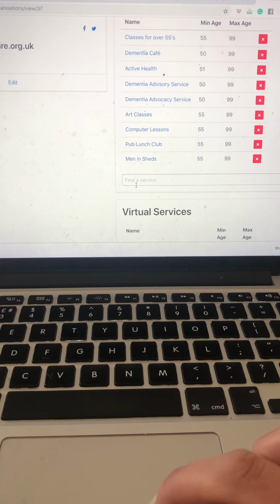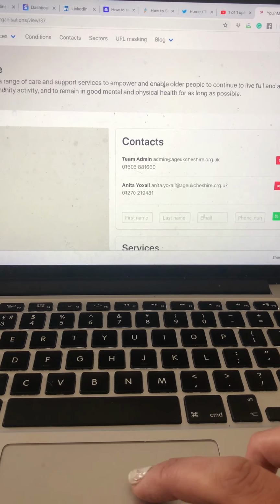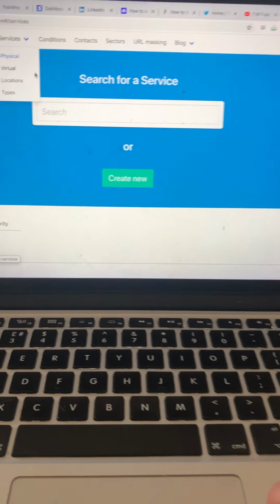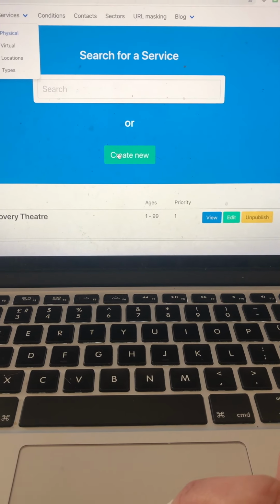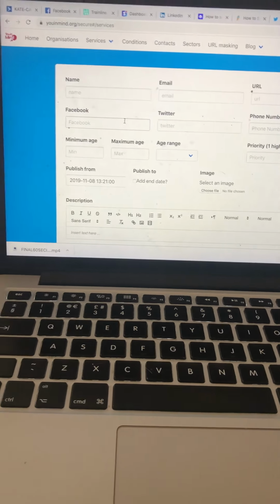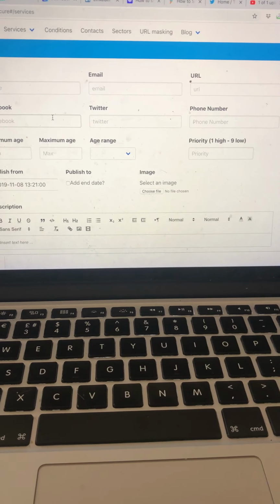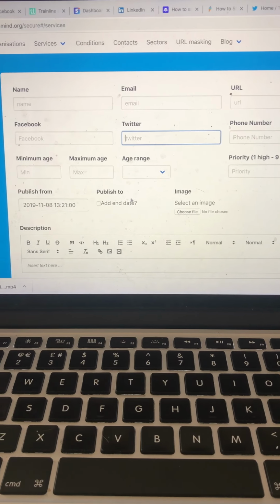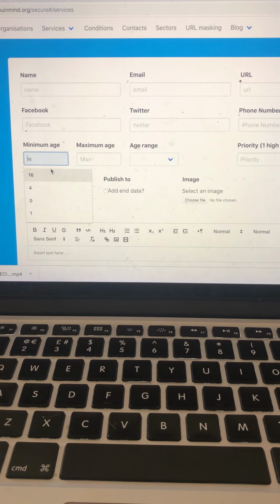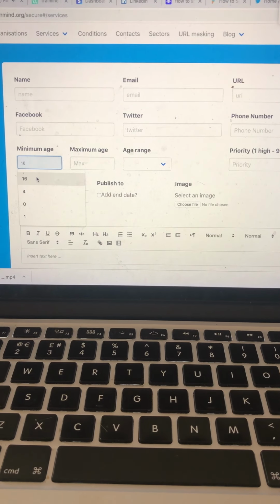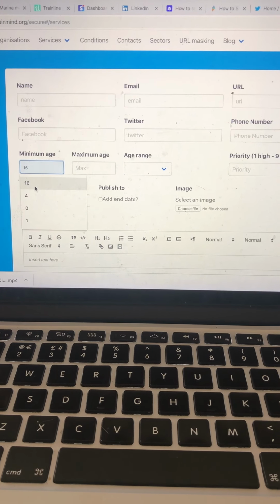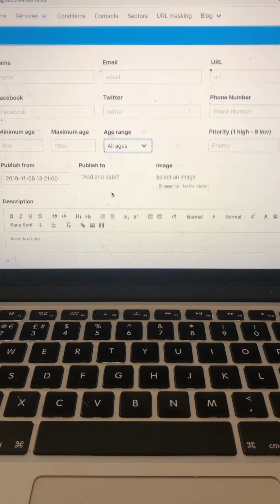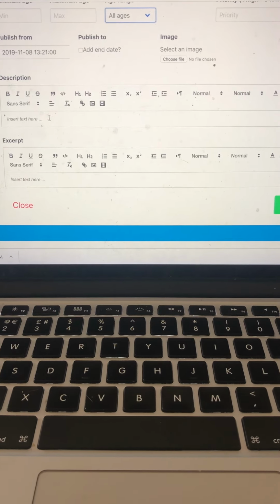So what I'm going to do is go in and create some services. If I go to services and create a physical service, and create new, you're creating a service. You create the organisation and the service separately to one another. You enter all the information about the service, the age range. Normally I put if it's over 16 or under 16, so you'll see the age range here. I would suggest, Carla, you just play around with it.